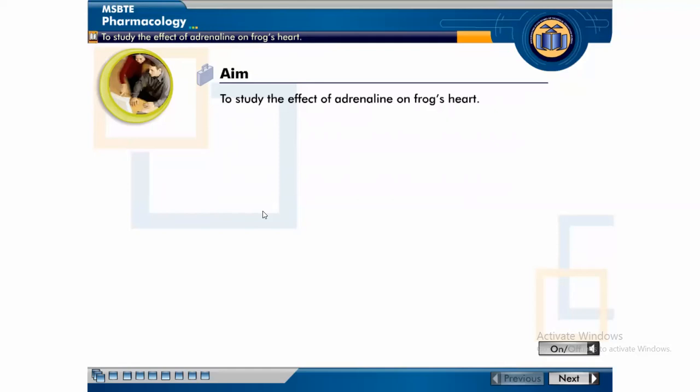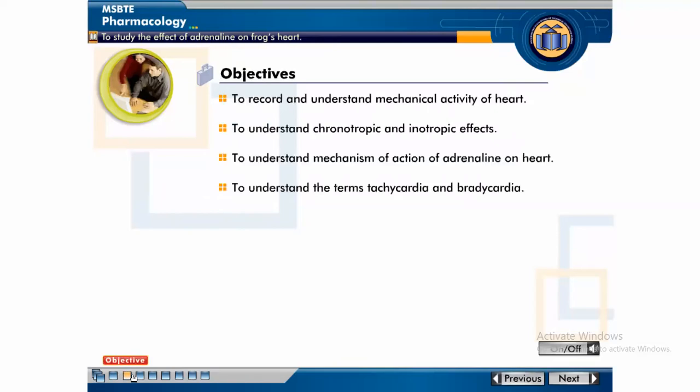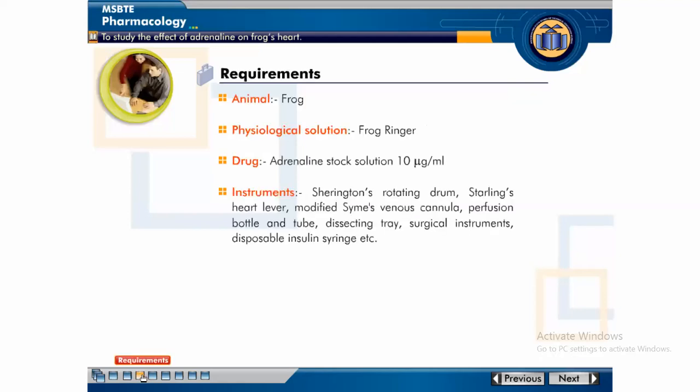Yes, ma'am. Okay. So aim of this experiment is to study the effect of adrenaline on frog's heart. Objectives of this experiment are to record and understand mechanical activity of heart, to understand chronotropic and inotropic effects. Then requirements.